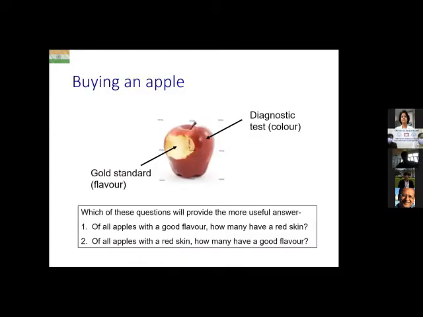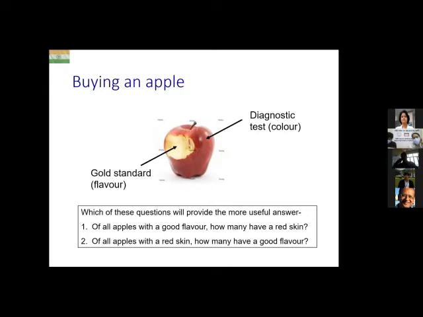It's very similar to some decisions that you take in your day-to-day life. For example, buying an apple. So when you're buying an apple, what is the gold standard? The gold standard is the flavor of the apple, which is inside the apple. So at the time when you're buying the apple, you do not have access to the gold standard, right? What you have access to are the diagnostic tests, the color of the apple, the shininess, the appearance, its texture. When you feel it, it's not sort of softened from one side and so on. So these are the diagnostic tests.